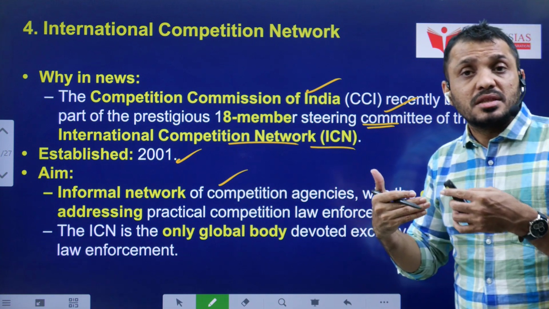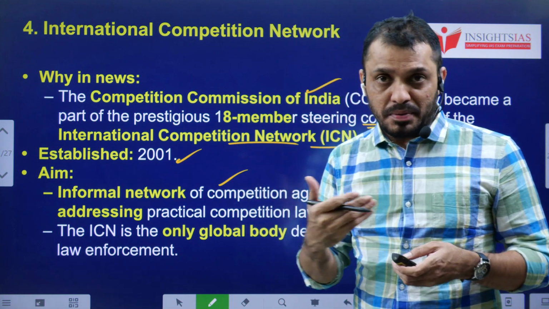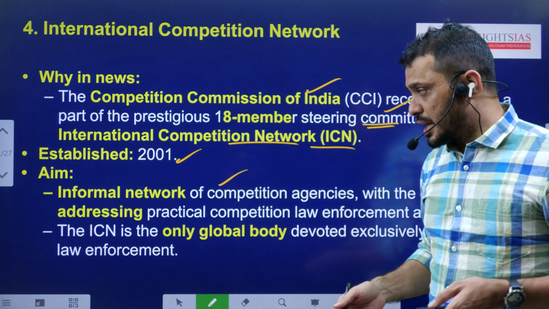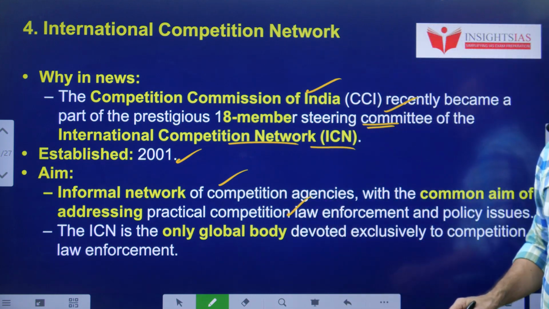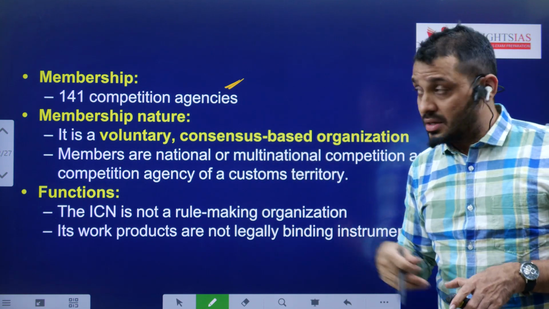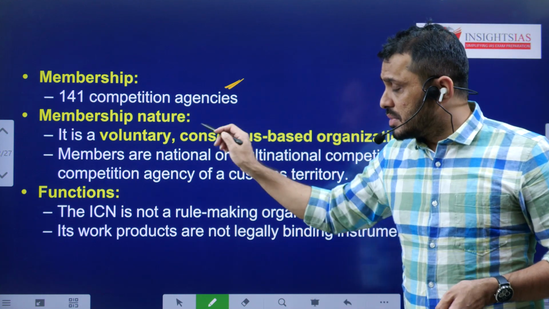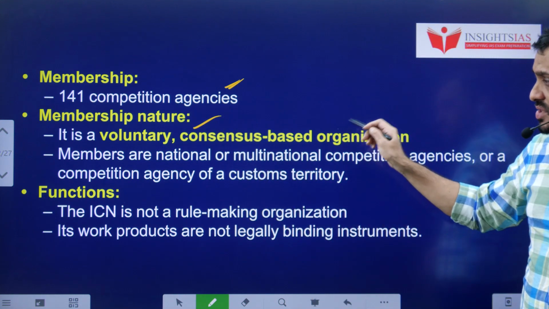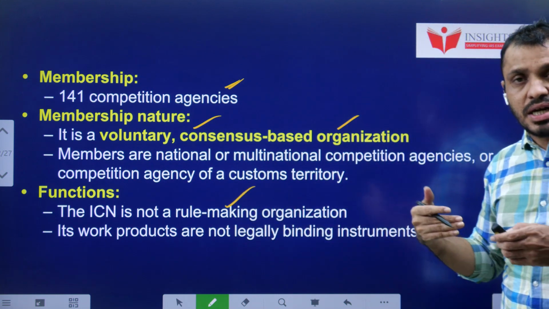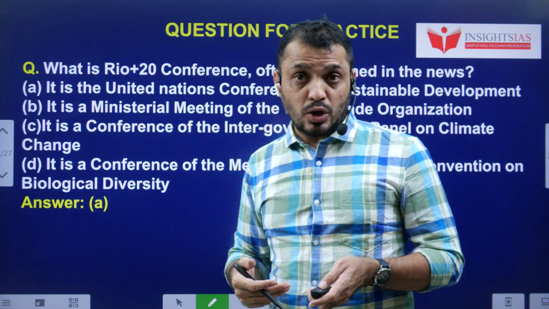What is the main purpose? The main purpose is to improve cooperation between countries regarding the promotion of fair competition across economies. It's a global body. How many member countries are there? 141 competition agencies from various countries have membership. The membership is voluntary in nature, and all decisions are taken on a consensus basis. Function: they set rules regarding competition and promote fair trade across the globe.